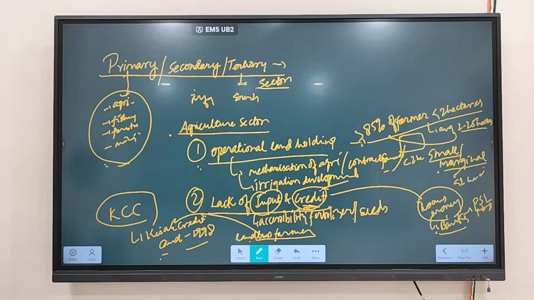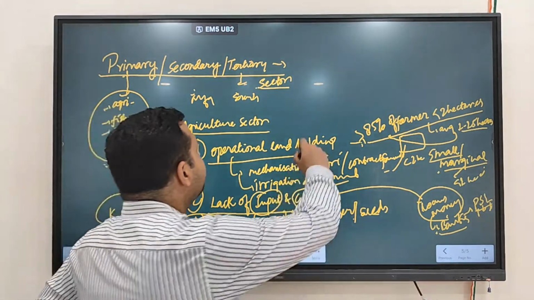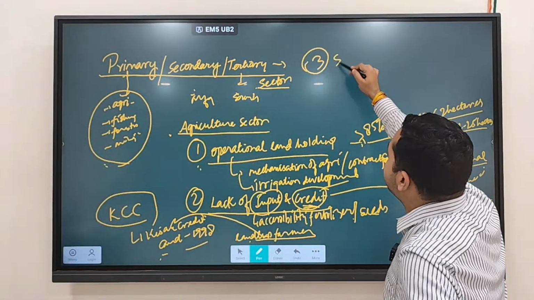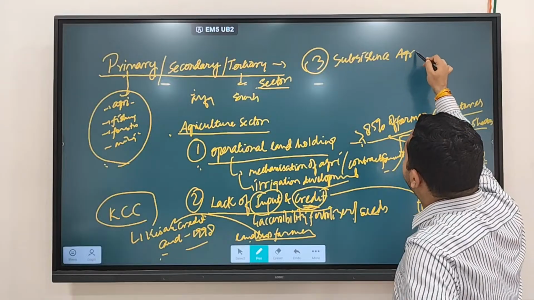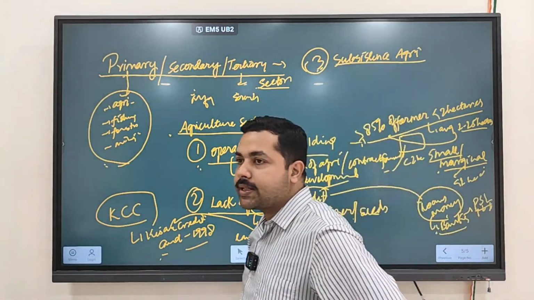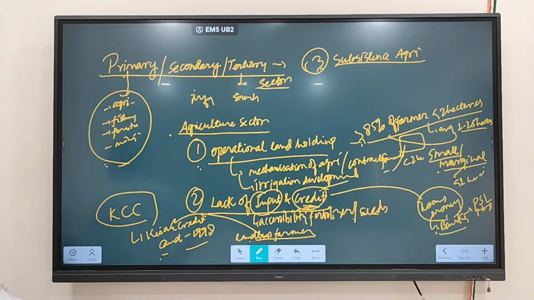The third thing, as we discussed, majority of Indian agriculture is which type of agriculture? Subsistence agriculture. Remember, we discussed subsistence means what? Majority of what farmers produce, they consume themselves. So as a result, they are not getting sufficient profit because they are not selling much. And when they are not selling much, their incomes are not increasing. Subsistence agriculture is one of the other major problems that you are finding.